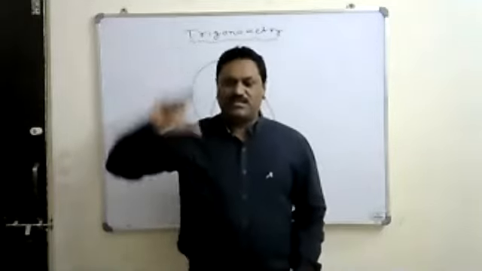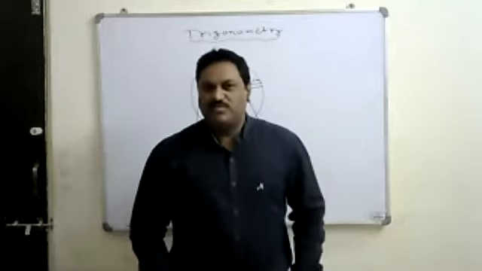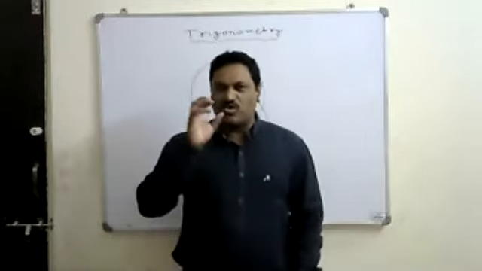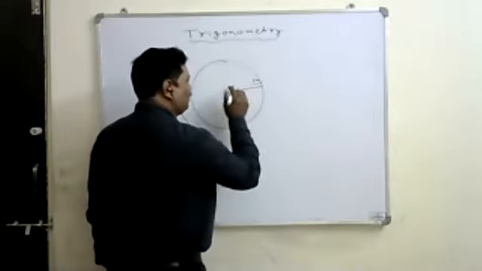Similarly, we know the radius of the sun also. What is the radius of the sun? It is more than 12,000 kilometers. Sorry, the radius of that is 6,400 kilometers.